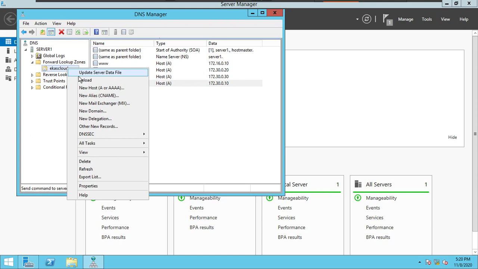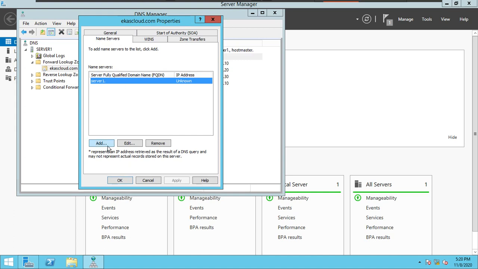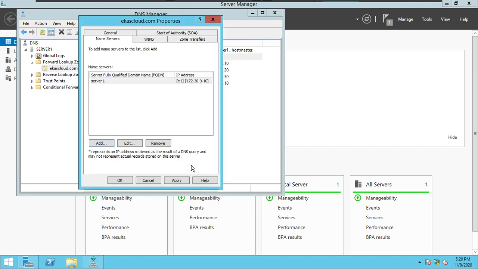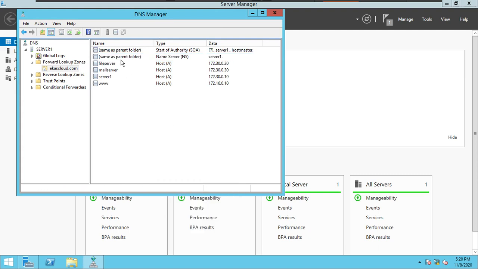What I will do, I will right click and double click on this NS record, add. I have to say server 1, resolve. It is resolving this IP address, and then I say apply and OK. Refresh. Let me check. It is still not updated.